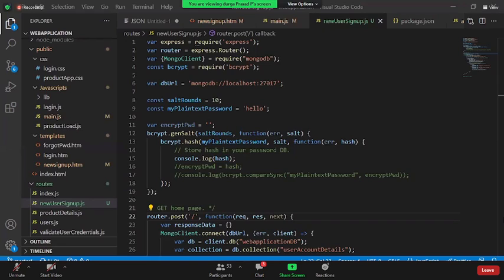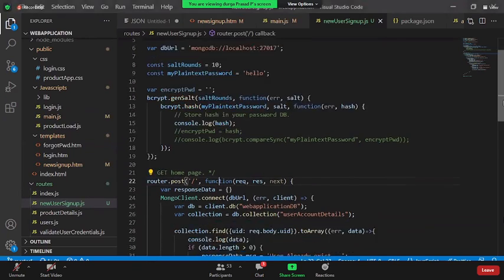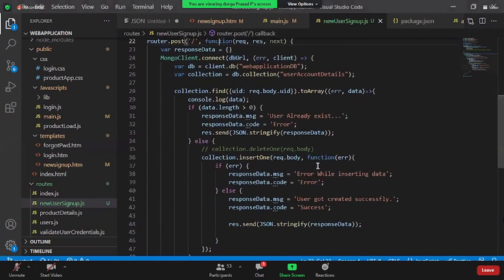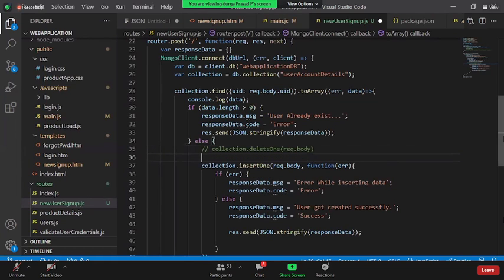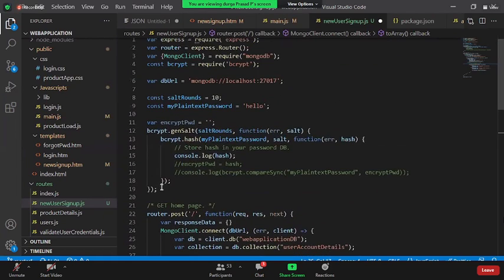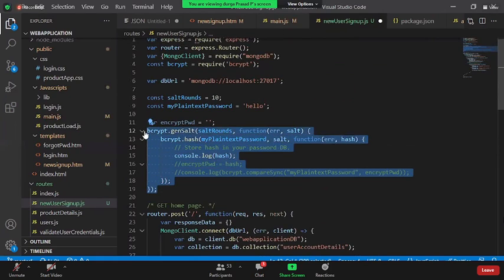Now what I need to do is, when the user is registering, earlier we were directly inserting request.body. But now I should not do that. First of all, I need to do this encryption mechanism here.